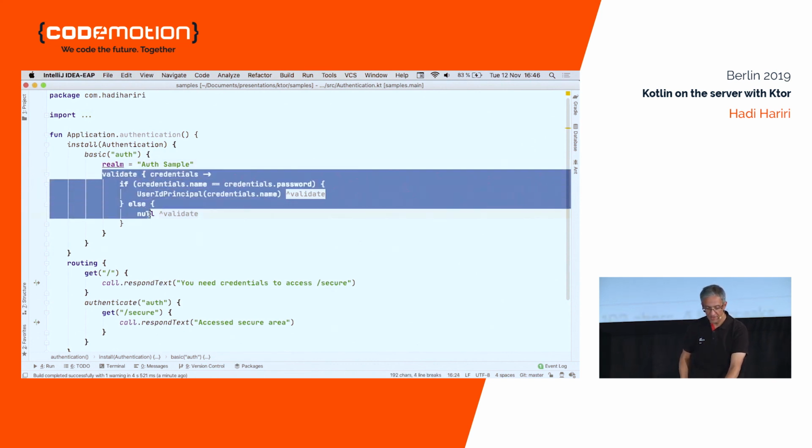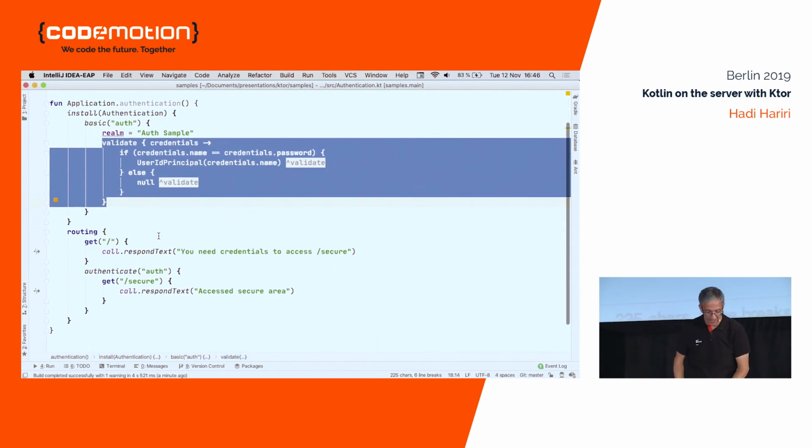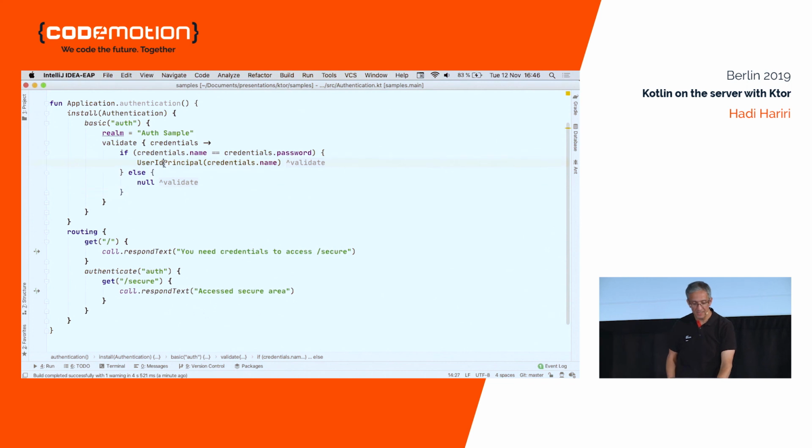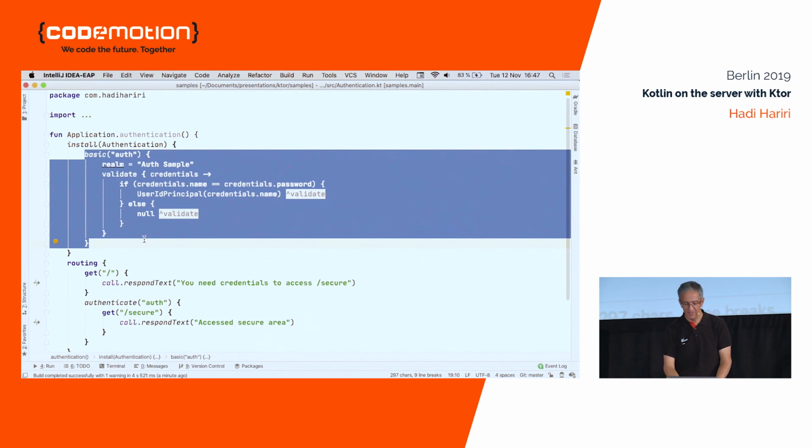I use a very, very complicated algorithm to determine if the credentials are valid. You have the ability to set the ID of a principal. The concept of principal also exists in Ktor. So essentially, in this case, what I'm saying is I'm setting the principal to the username, and then that persists throughout the entire session so that I can always reference that. And here I'm defining and setting up my authentication.